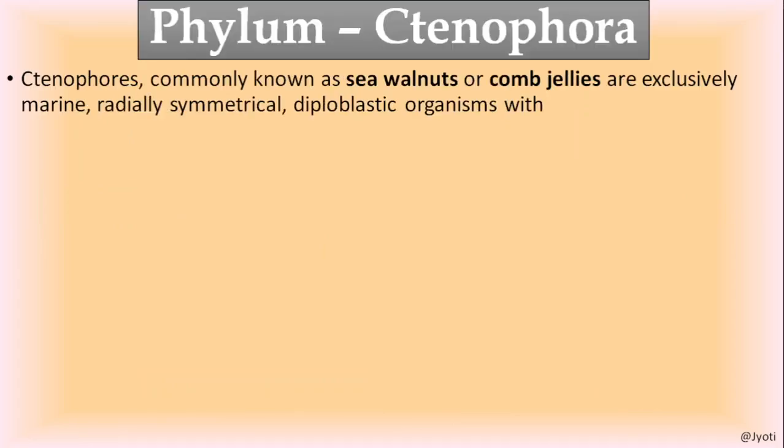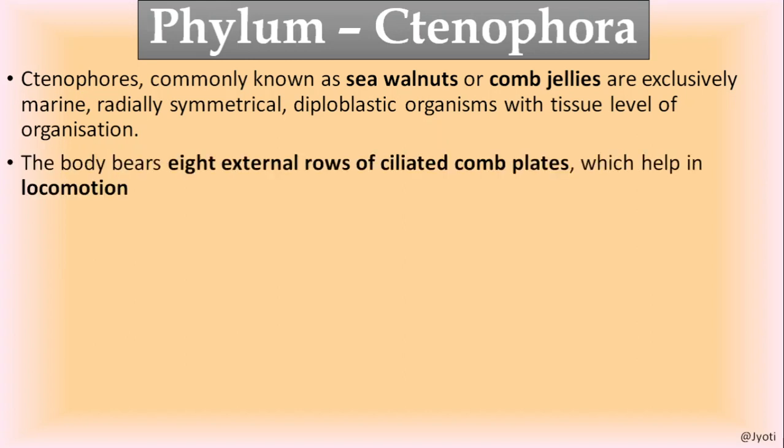Then phylum Ctenophora. The ctenophores are commonly known as sea walnuts or comb jelly, and they are found only in the marine habitat. No freshwater individuals are there. Their body is radially symmetrical. They are diploblastic like the cnidarians, and they have tissue level of organization. And the body bears 8 external rows of ciliated comb plates. I will show you the picture, which helps in locomotion.